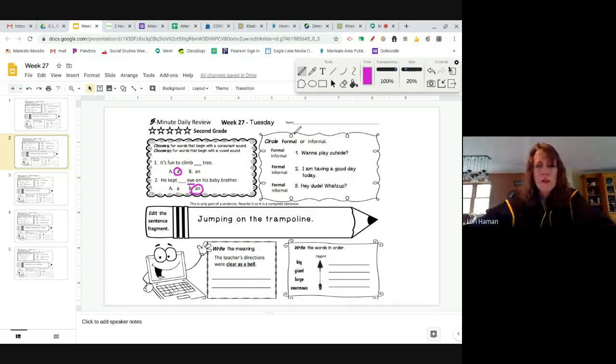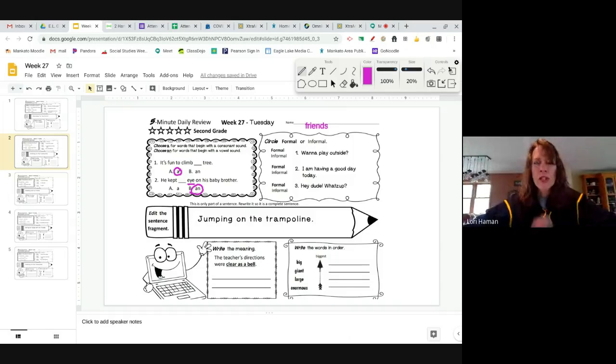Let's go to the formal or informal language. And remember, this is about a style of writing or speaking. Sometimes we want a style that is for more formal situations, where you may want to impress someone with your good manners and your good grammar, and it might be to a grown-up or somebody important. Informal is often what you use with your family, your friends. It's just really casual. Sometimes you will have shortcut words, contractions, slang words.